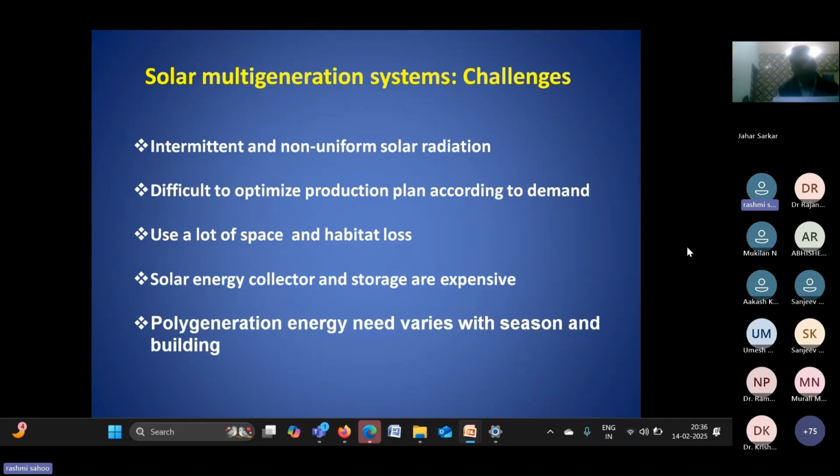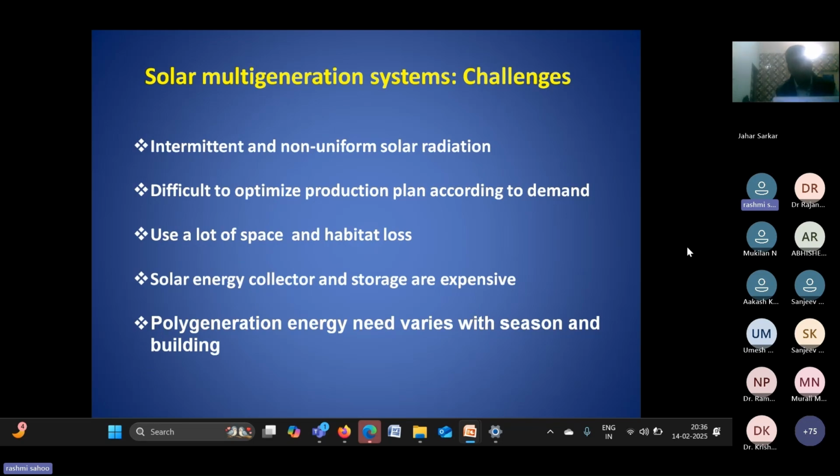So the total energy requirement is changing, and also the relative energy requirement is changing. How can we optimize the system to give the total energy as per requirement, and the relative energy as well?